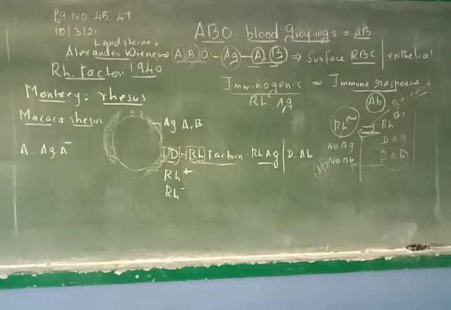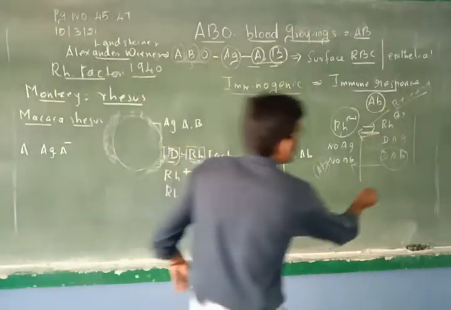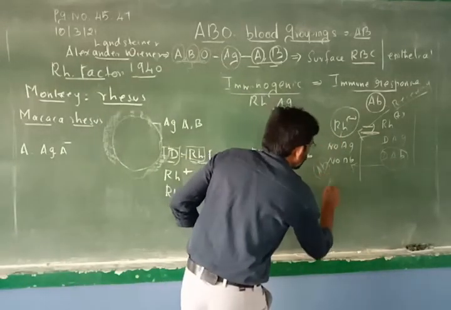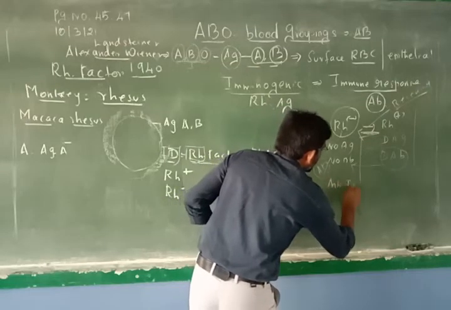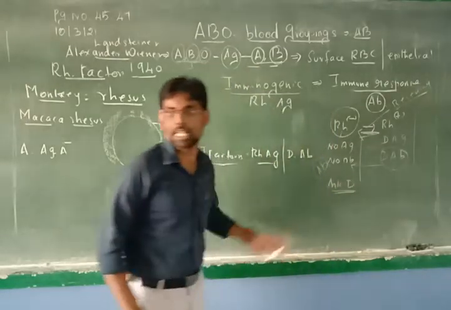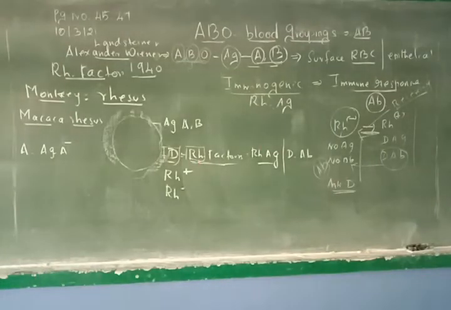So when an Rh negative person receives the blood from Rh positive, anti-D is formed, that means antibody D is formed. That is very important here. And this antibody is called anti-D antibody. This is formed in his blood. Okay, this is one situation.